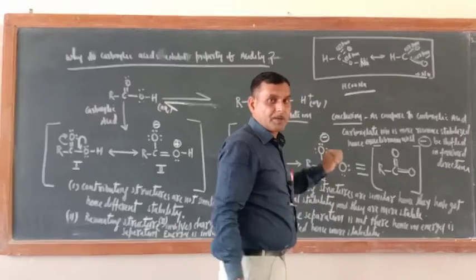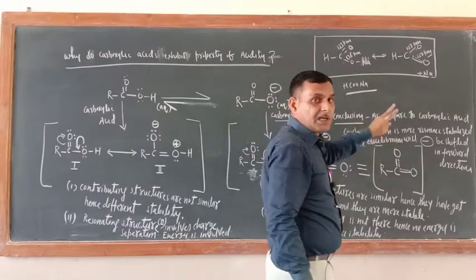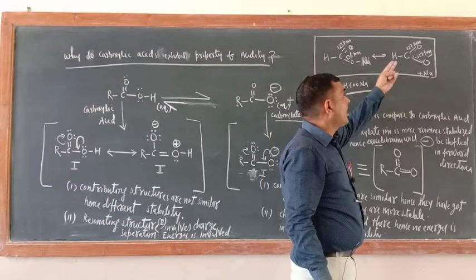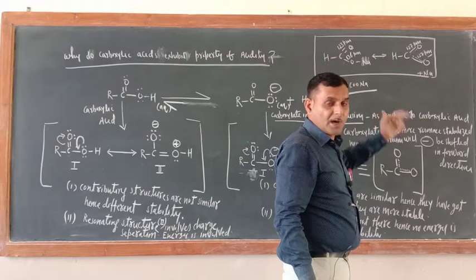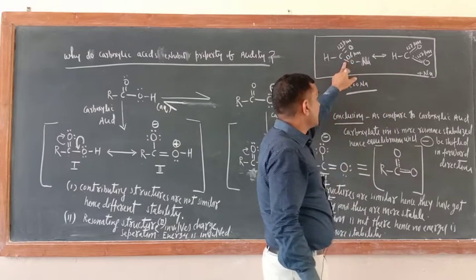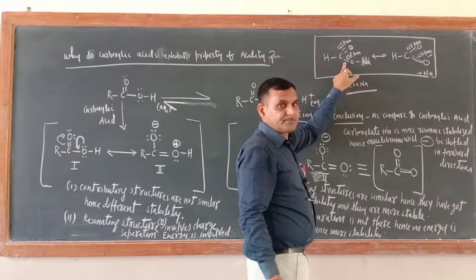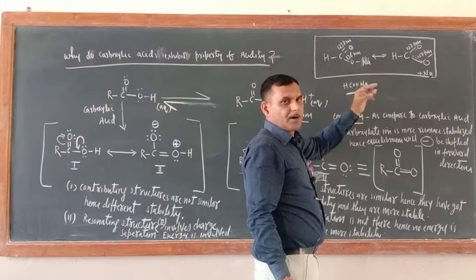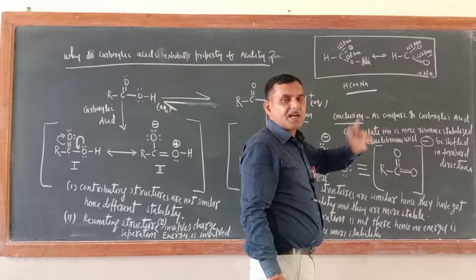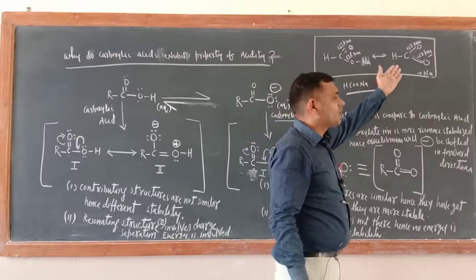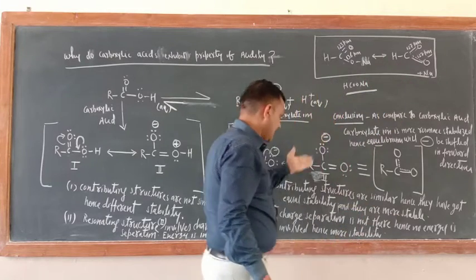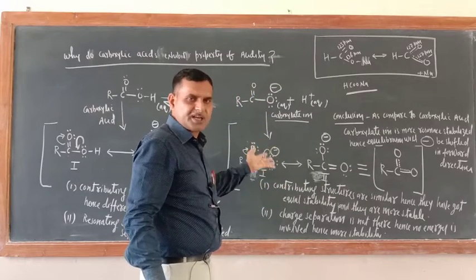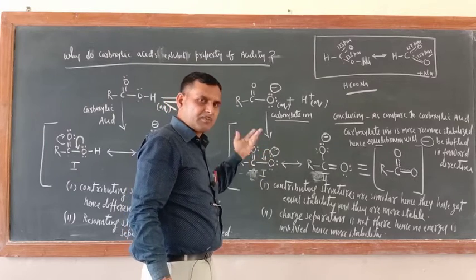But X-ray studies proved that the bond length of both carbon-oxygen bonds is 127 picometer, which is less than the carbon-oxygen single bond, but more than the carbon-oxygen double bond. Means in between single and double bond, and that proves that resonance is found. This is the evidence in favor of the resonating structure of carboxylate ion or carboxylic acid also.